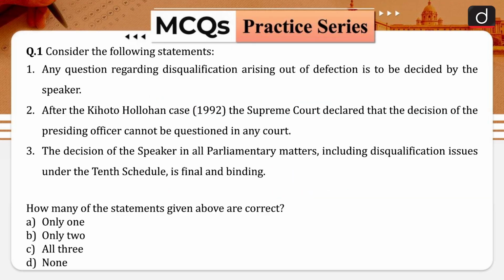The first question of our session is, consider the following statements. Statement number 1 is, any question regarding the disqualification arising out of defection is to be decided by the speaker. So where is this anti-defection provision mentioned in our Indian Constitution? It is mentioned under the 10th Schedule.